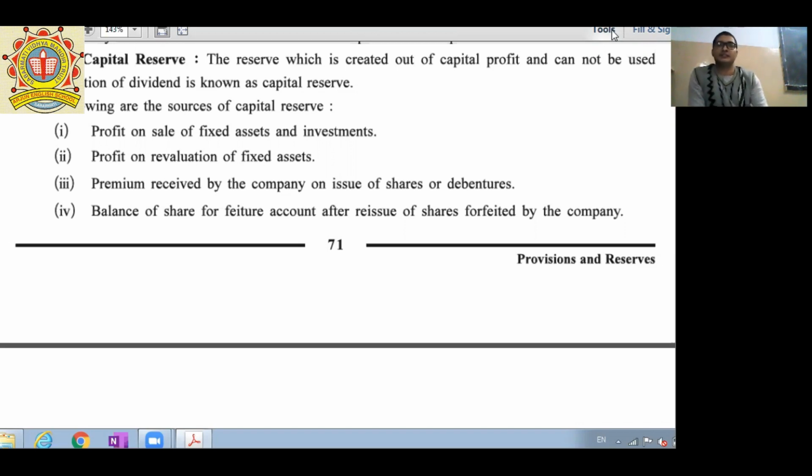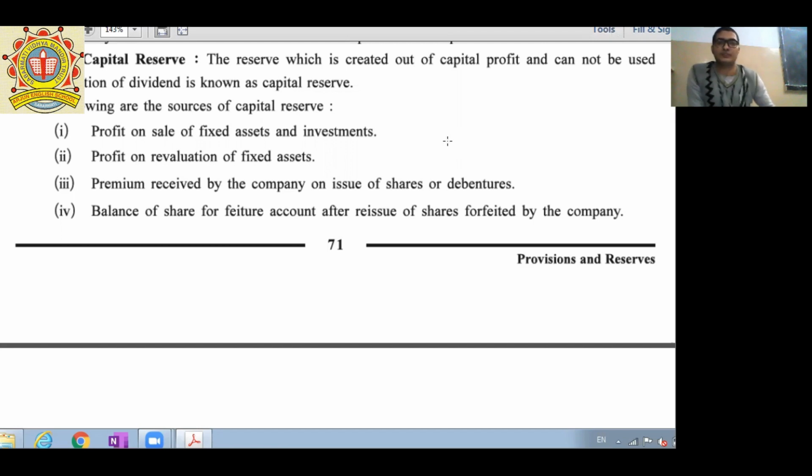It means this reserve is created out of capital profit. Capital profit we can say is the sale of fixed asset and the profit arising out of such sale. So profit on sale of any asset or investment is called capital profit, and this is for a specific purpose. We cannot use it for distribution of dividend.